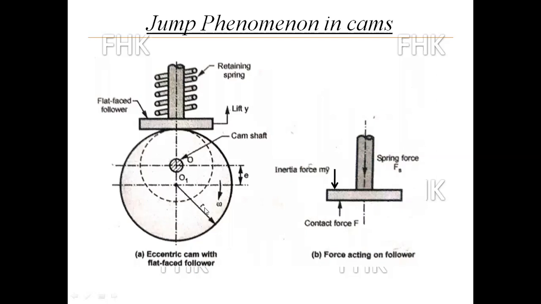O1 is the center of the cam surface, the cam profile, and that O1 is shifted to O for making the cam rotate. So the shifting of that center of rotation of the cam from O1 to O, that distance, is called eccentricity. So O1 is the center of the cam profile and the center is shifted to O. That shifting is called the eccentric distance or eccentricity.